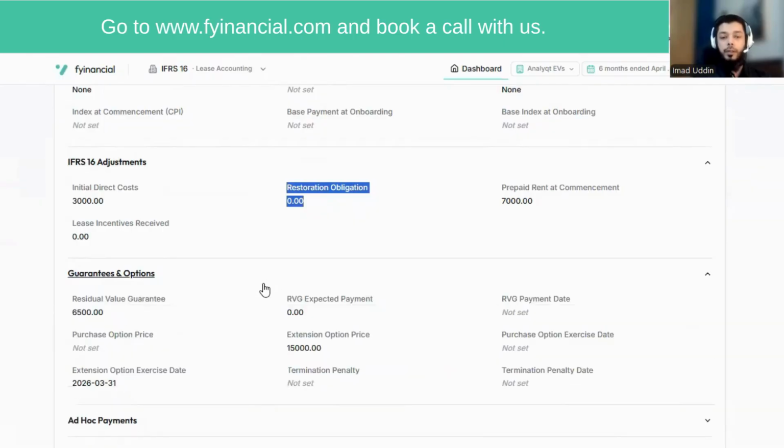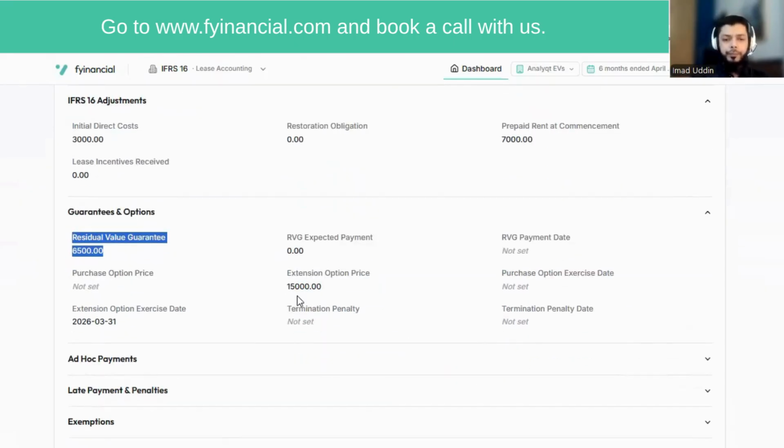Then we have guarantees and options. Whatever residual value guarantee you define would be handled by the system. Additionally, you can have all the possible options under IFRS 16. There could be an extension option, a purchase option, or a termination option. When that option is exercised and at what price, you can input that data here, and it would incorporate all of that into the lease liability that is calculated for the amortization schedule.